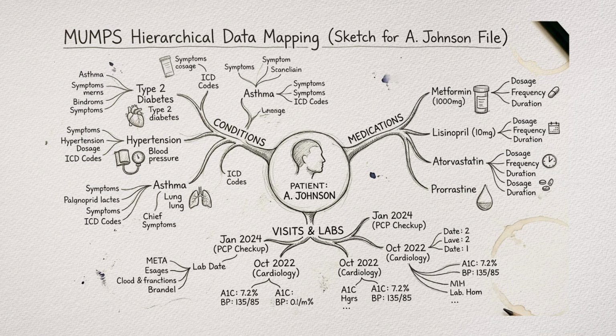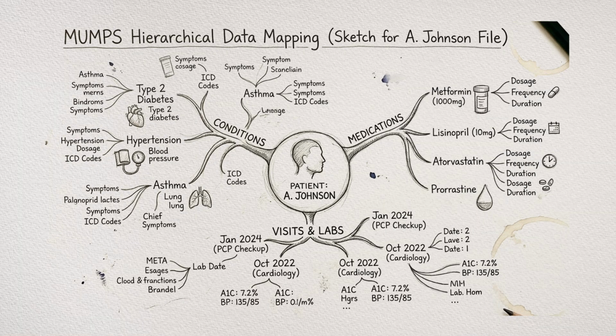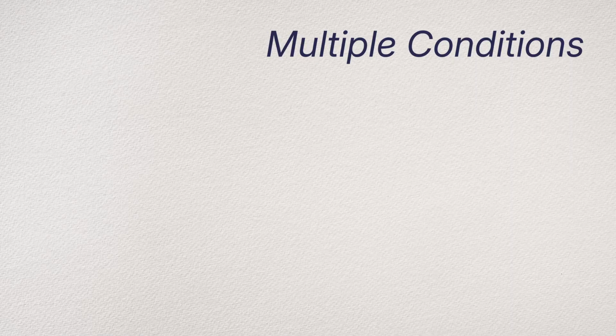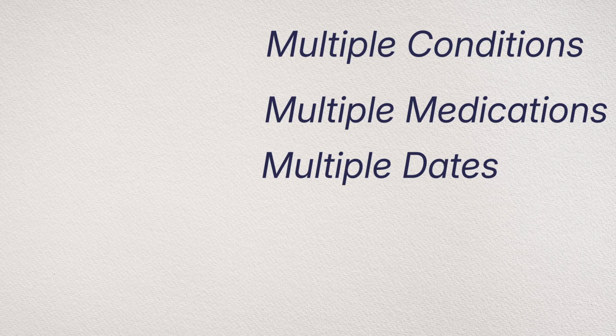And it handles sparse, deeply nested data with almost zero overhead, which is exactly what a patient's medical file looks like. Multiple conditions, multiple medications, multiple dates, all branching off each other in complex hierarchies. MUMPS handles it effortlessly. The downside?